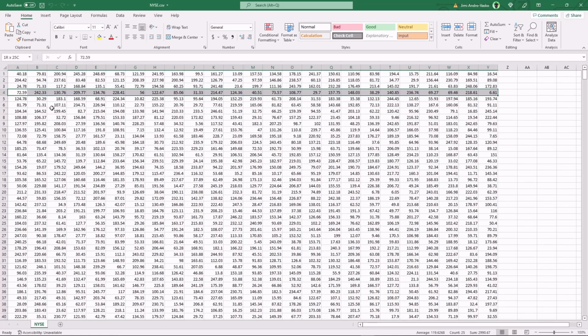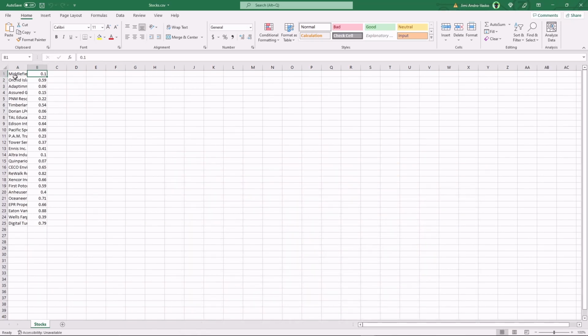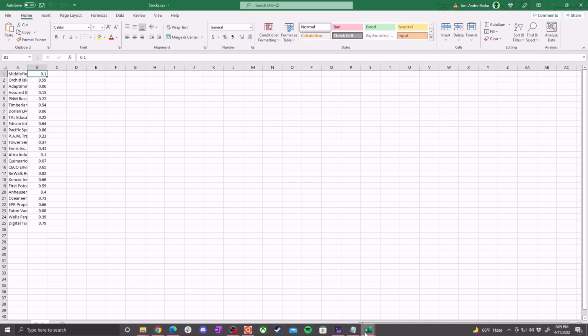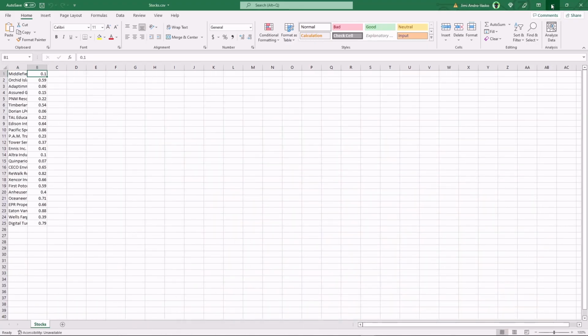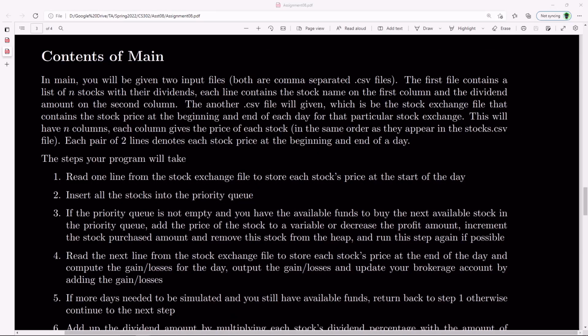So you're going to be reading this step by step. First, you're just going to read in these, and then this other file we have here, which I'm making sure I get correctly opened up, you're going to be reading throughout your simulations. I'm going to go back and forth between these two files. So the first thing you do, just in this PDF, you have to first read in your n number of stocks and their dividends.